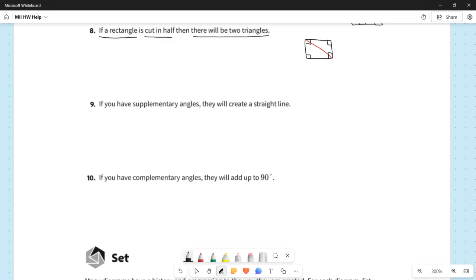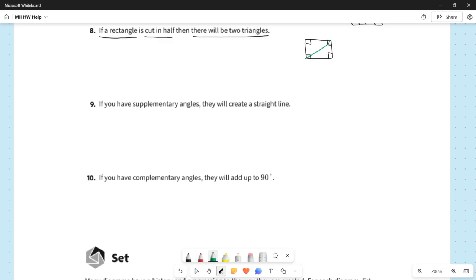So for number 8, if I take my rectangle and I cut it in half in this rather specific way, I will get two triangles. And then obviously, if I go the other two, that will also work, right? If I go either top left to bottom right or bottom right to top left, I get two triangles in both of those cases. So you might be tempted to say that 8 is true, because we just saw it.